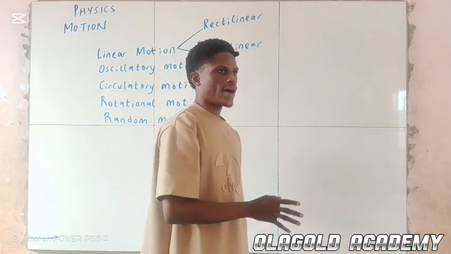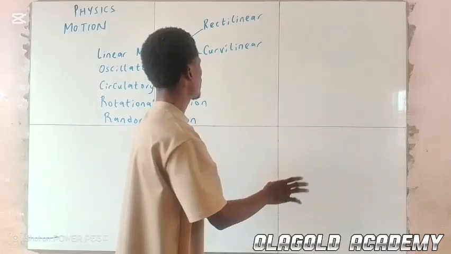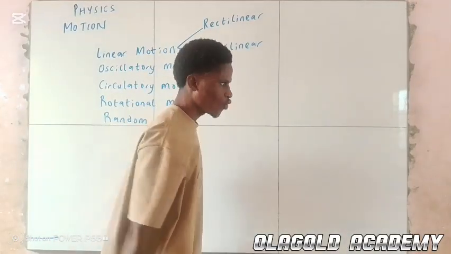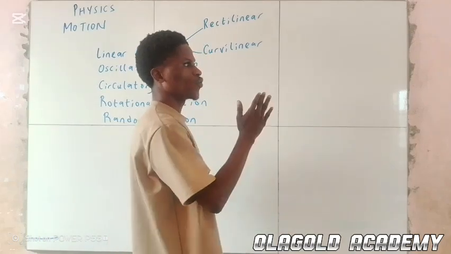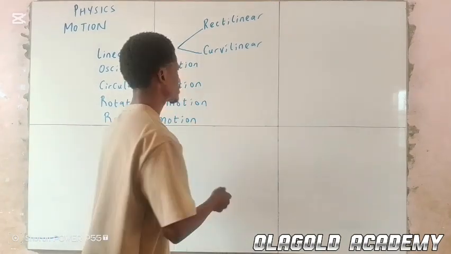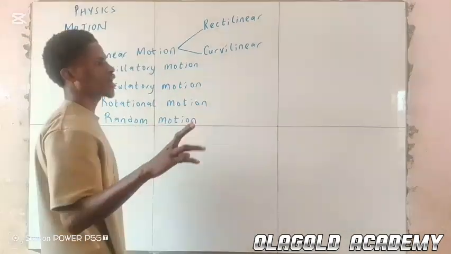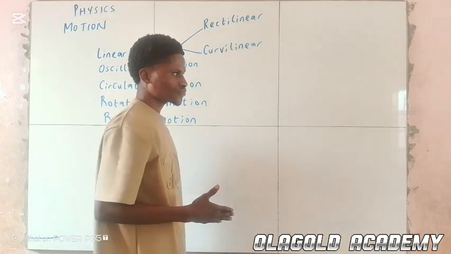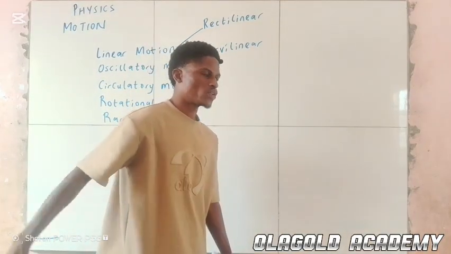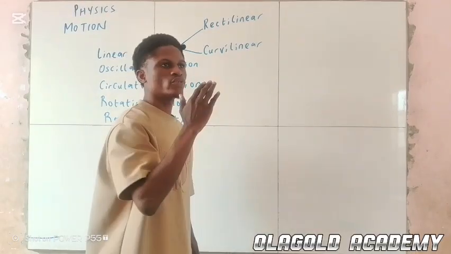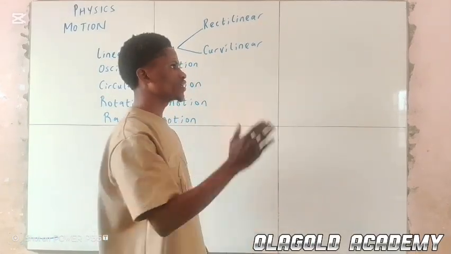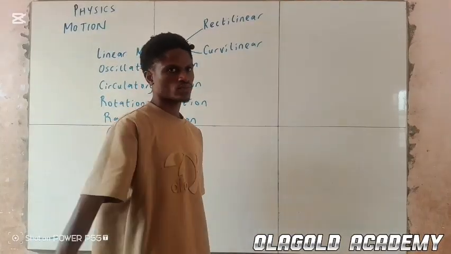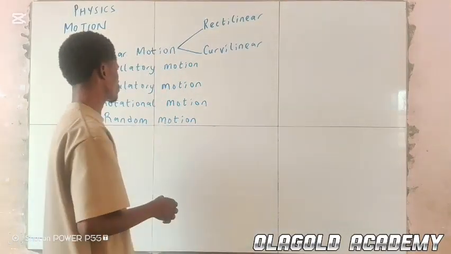It has undergone what we refer to as curvilinear motion. It is still going forward, which qualifies it as linear motion, but at that point it has performed a curvilinear motion. But if it is going on a straight path, we refer to it as rectilinear motion. So that is that about that.